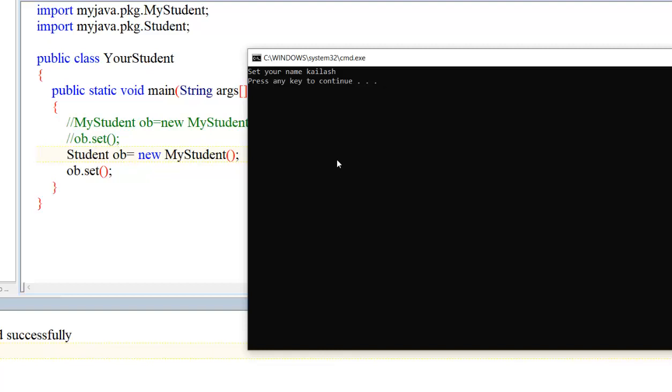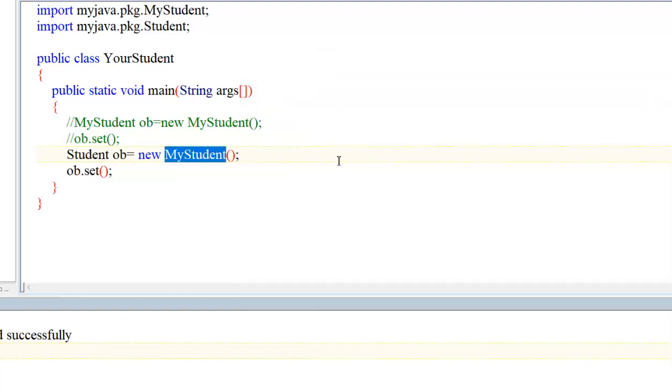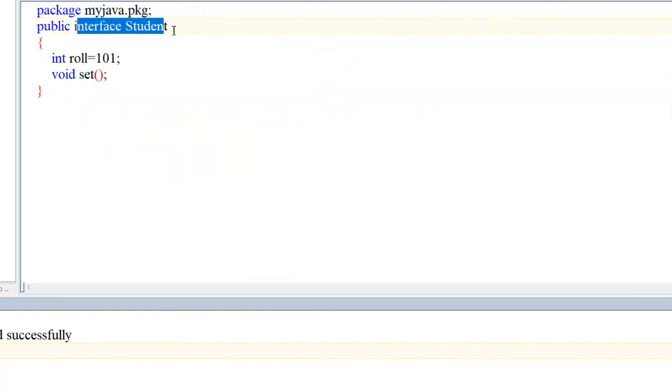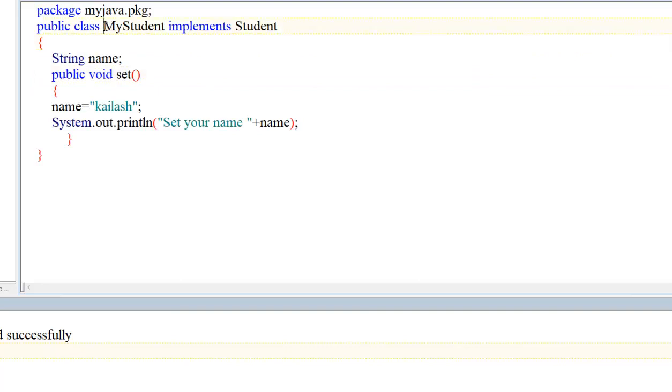So I think you may get confused, but there is nothing to be confused about here. We cannot create an object of an interface directly. This is the interface, and we cannot create an object of it, so we have taken a class, my student. My student implements the student, and implements the set method that is defined in the student.